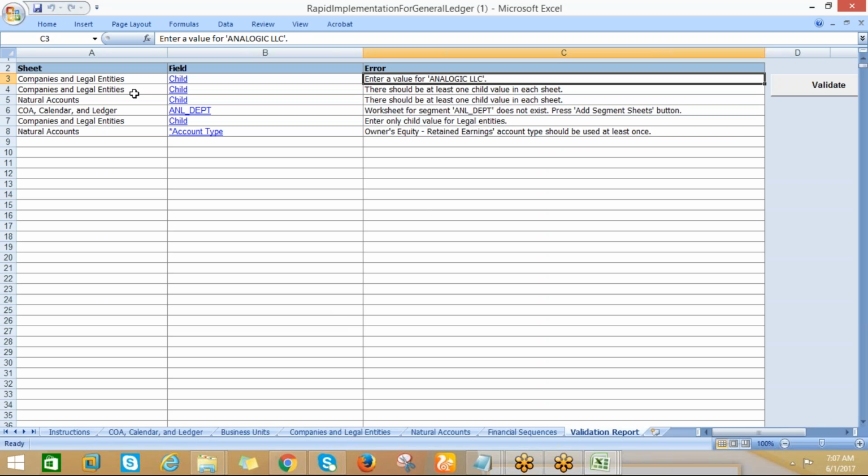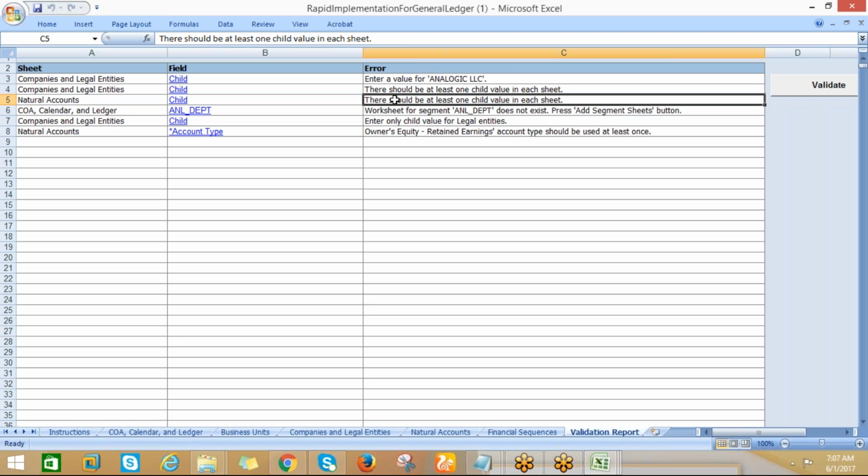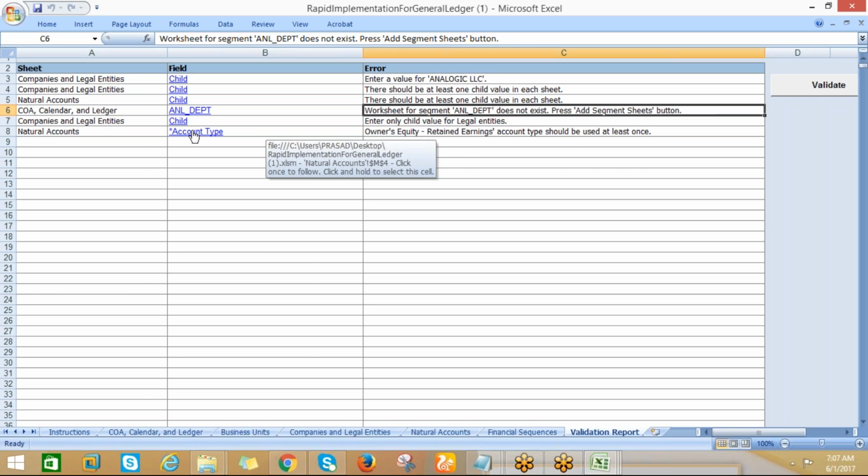So company, this one, everything. Enter value for analogic LLC. Child. Okay. There should be at least one child value in each sheet. So worksheet for does not exist. So then let me check for natural account.